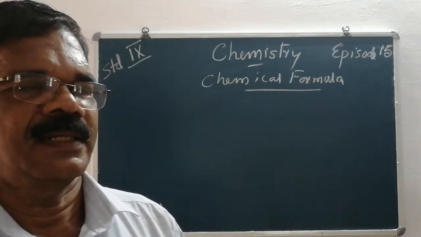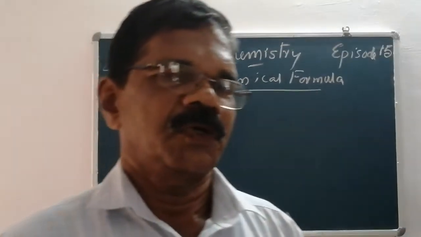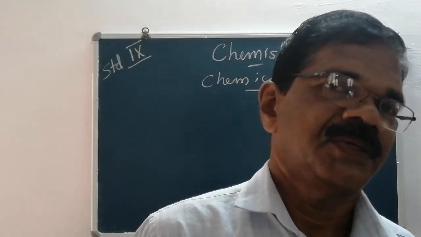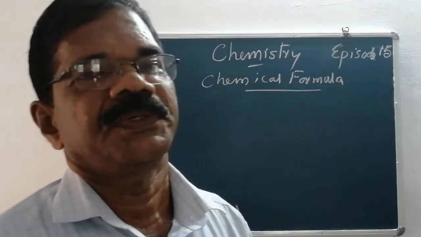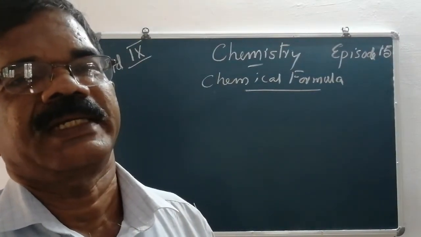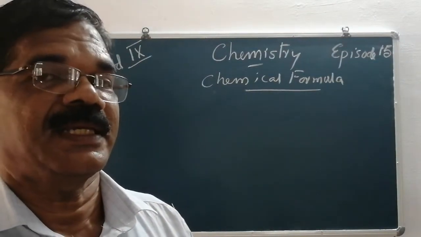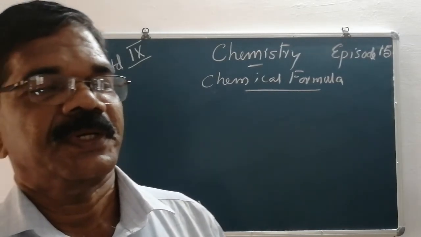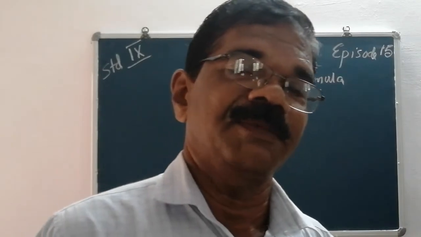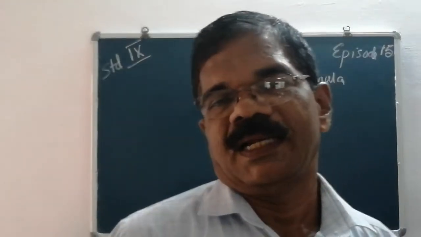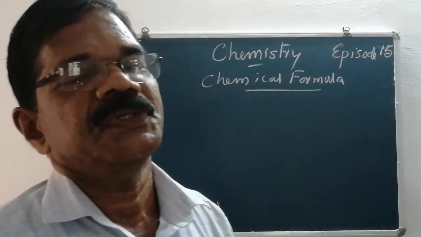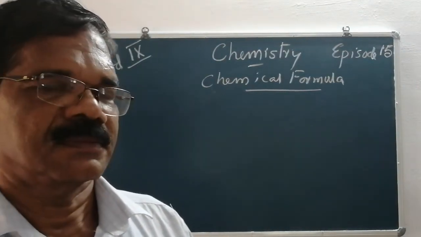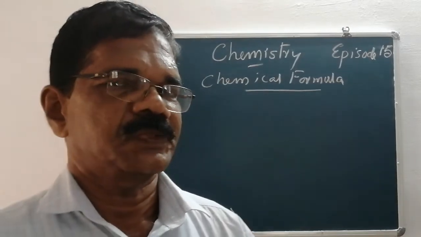We have already learned that a molecule means a group of two or more atoms chemically bonded together. Two or more atoms, when they are chemically bonded, held together by the force of attraction, is known as a molecule. There are two kinds of molecules: